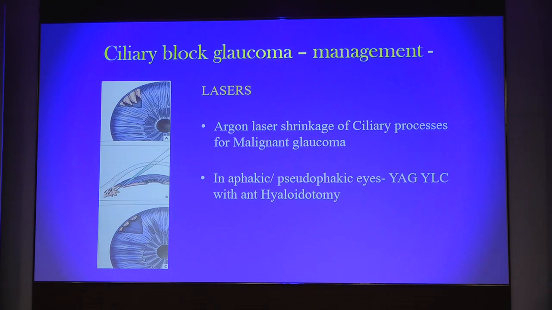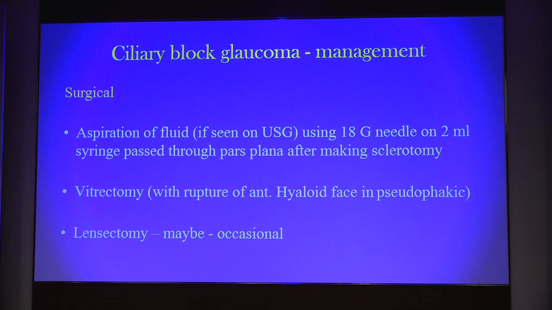The lasers can be used in this to open up, to do the anterior hyaloidectomy in case the patient is pseudophakic, and the full surgery means the aspiration of the fluid using an 18 gauge needle on a 2 ml syringe passed through pars plana after making a sclerostomy. For this you have to see the fluid cysts on ultrasound B scan, otherwise you may not be able to do this. Or otherwise, if everything fails, then vitrectomy is the answer, and occasionally you may even need to do lensectomy.